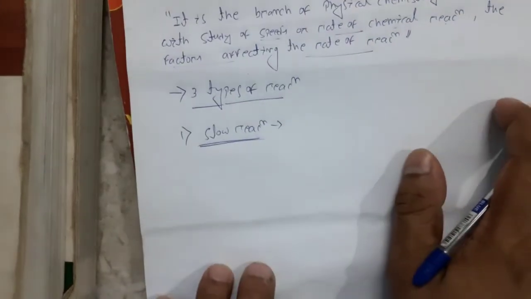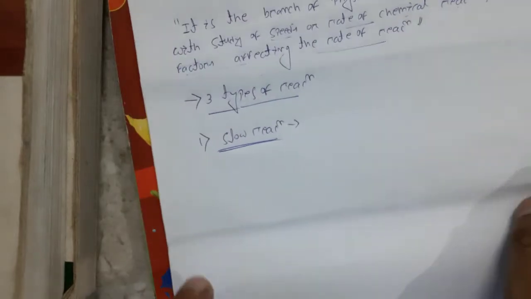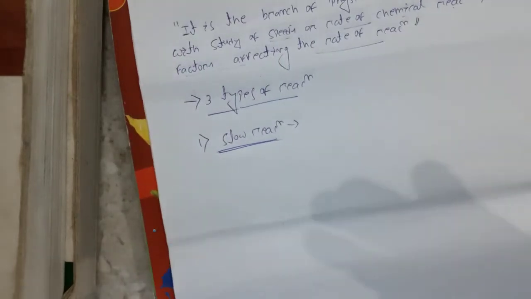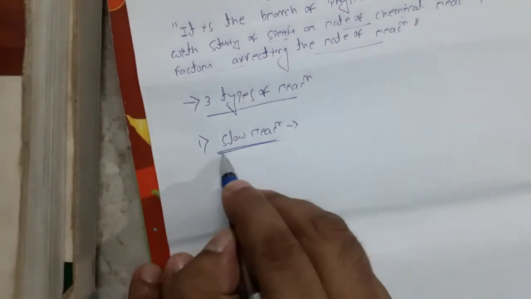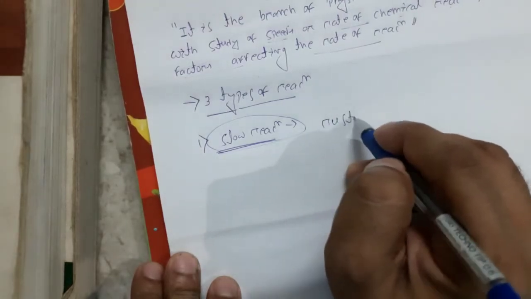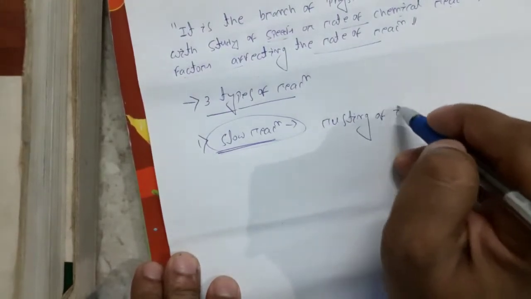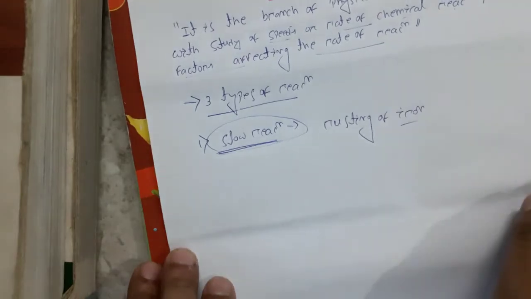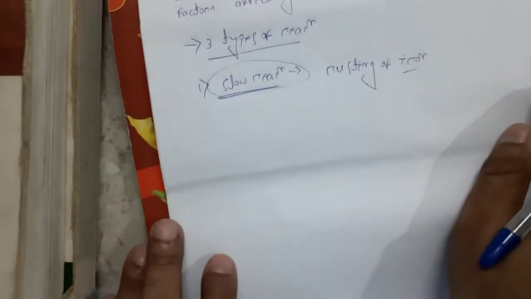The reaction which gets completed over a period of time, which may be 1 month, 1 year, etc. That type of reaction is called a slow reaction. For example, rusting of iron is an example of a slow reaction.